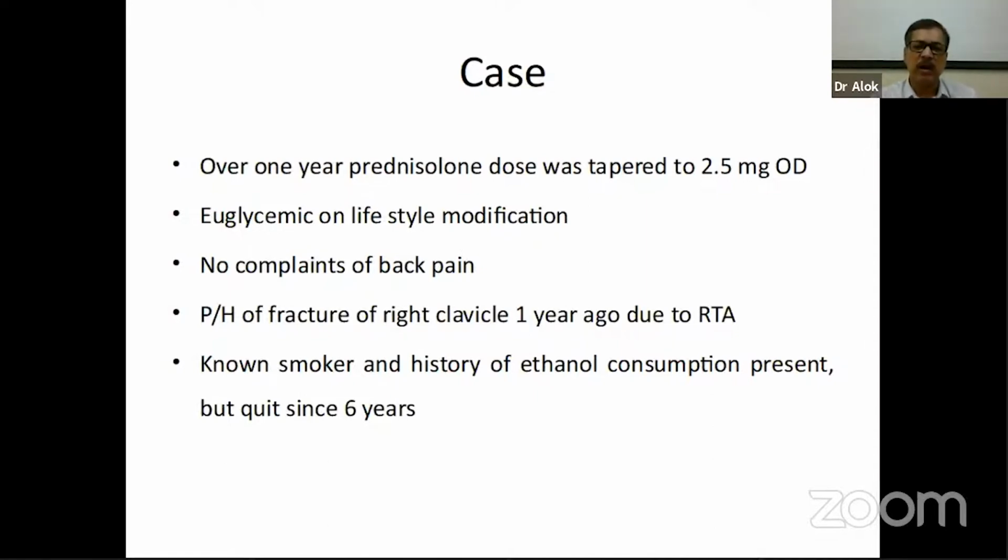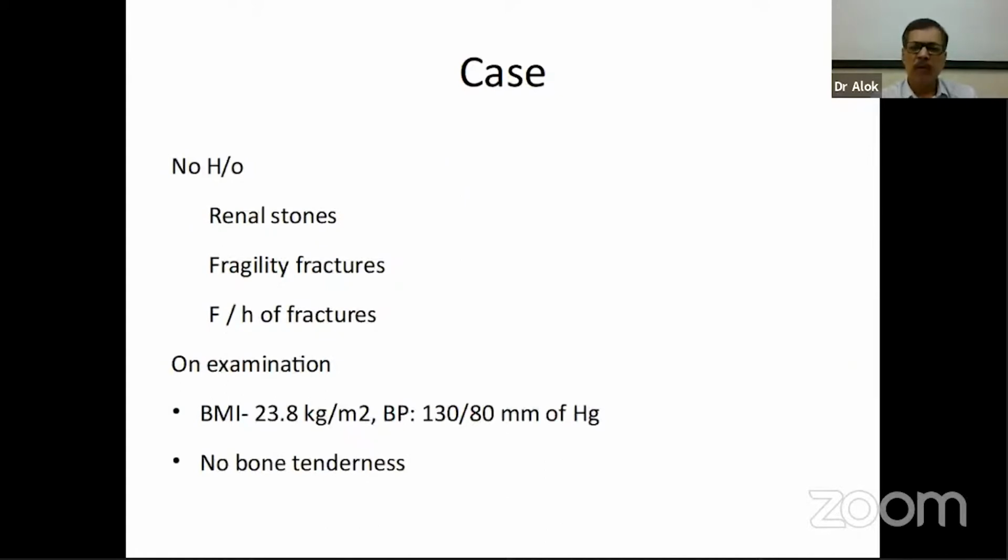Oral antidiabetic drugs were completely withdrawn, and he didn't have any complaint of back pain, but he had a history of fracture of the right clavicle that happened 1 year ago, and that was due to a road traffic accident. He also had history of smoking and alcohol consumption. However, he did not have any history suggestive of hyperparathyroidism, like renal stones or proximal muscle weakness. He did not have any other history of fragility fracture, and there was no family history of fracture.